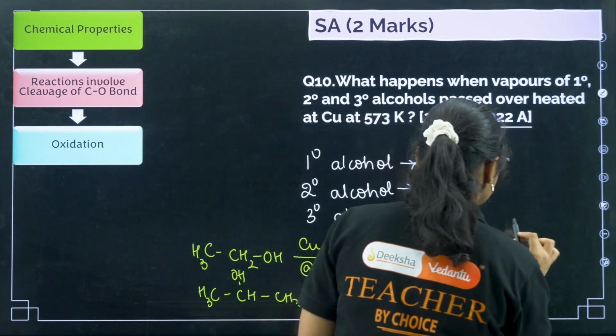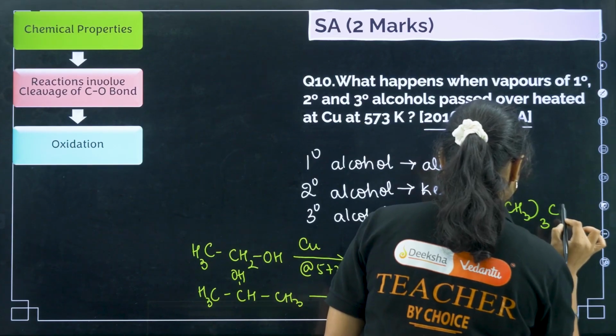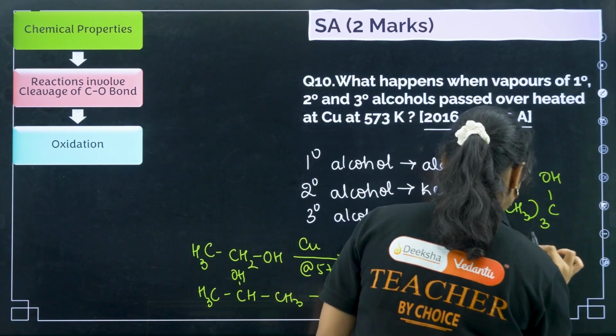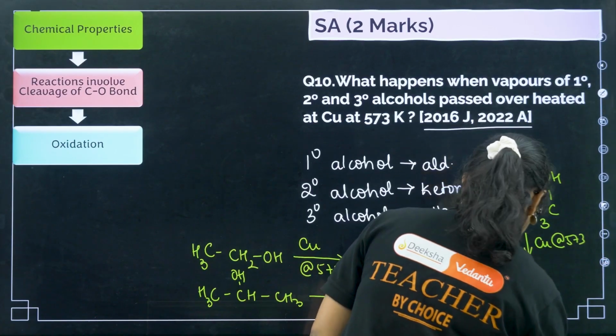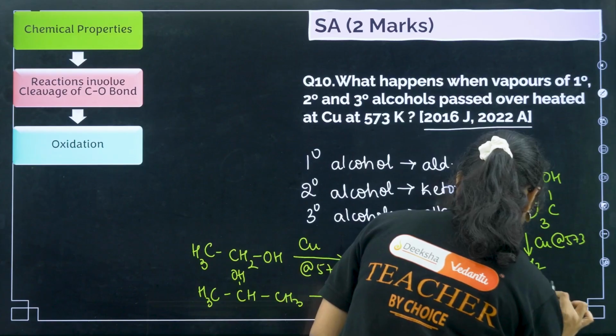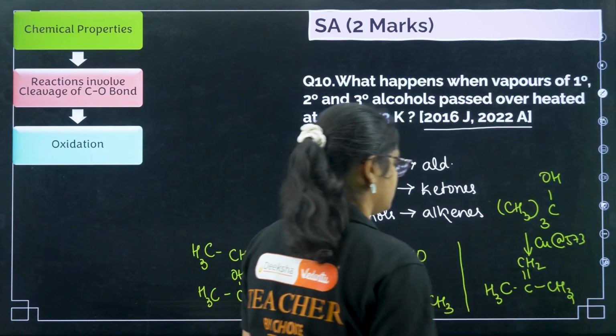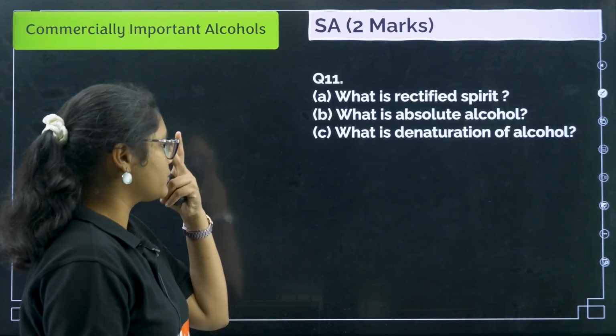Next, if you treat (CH3)3COH with copper at 573 Kelvin, it will give me CH3-C(CH3)=CH2. Clear? Fine.